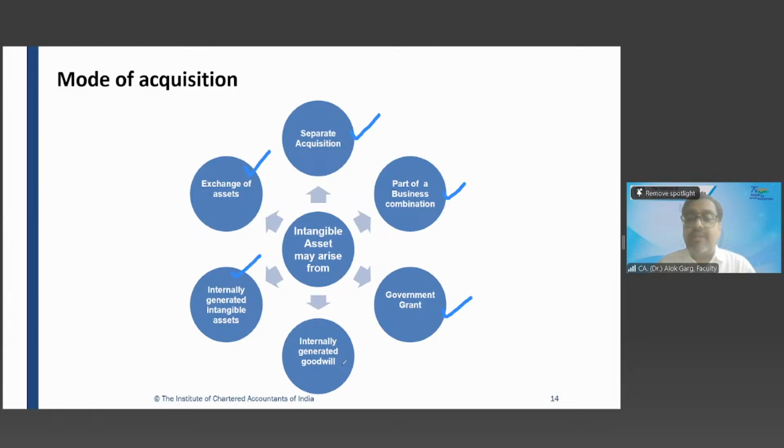Then internally generated goodwill. Whether internally generated goodwill will be capitalized as an intangible asset or what happens? Tell me, what to do with internally generated goodwill? It will never be recognized as goodwill. It will never be capitalized. Internally generated goodwill will never be capitalized.